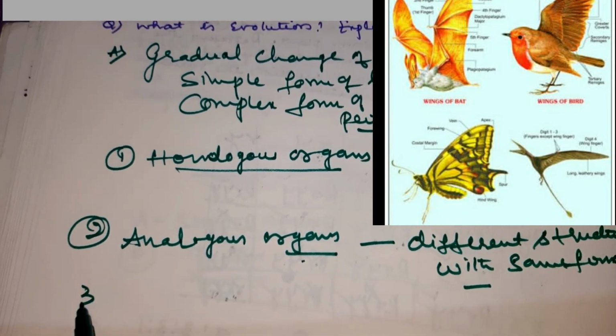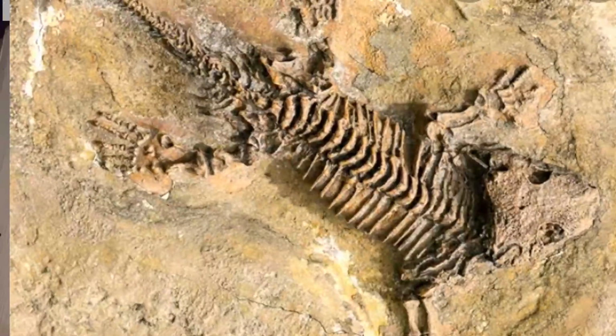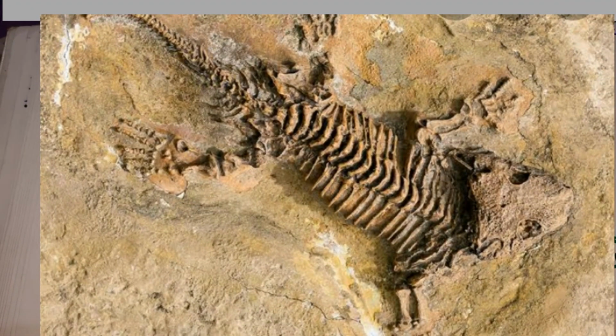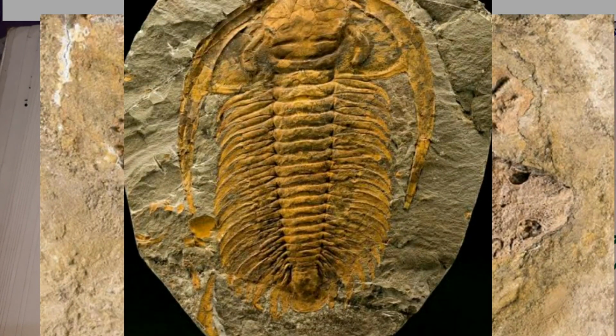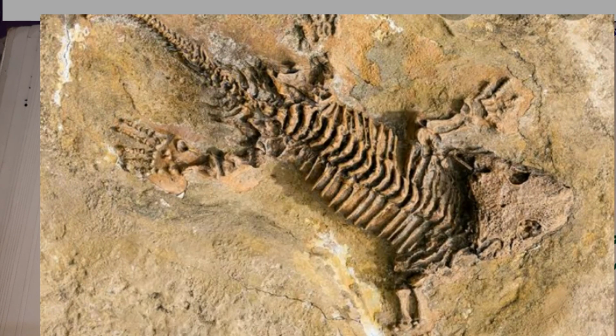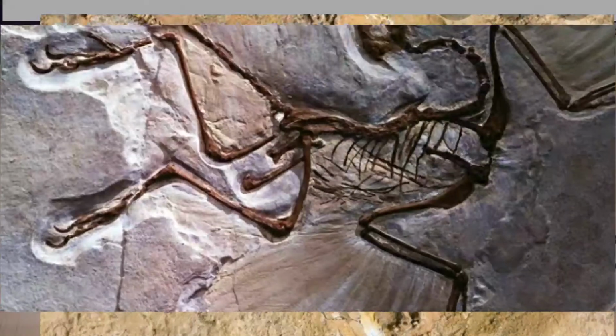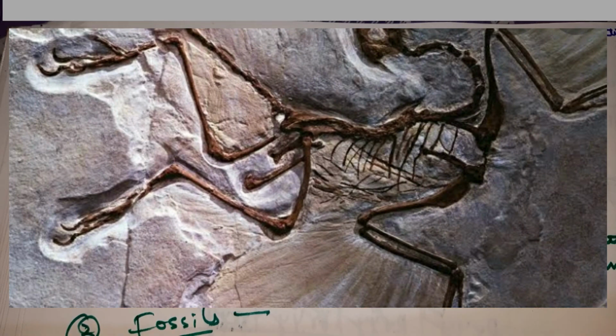Then the next evidence is fossils. You know, children, what are fossils? Fossils are nothing but the dead remains of past organisms under the rocks or deep earthen layers. We call it as what? Fossils, children.